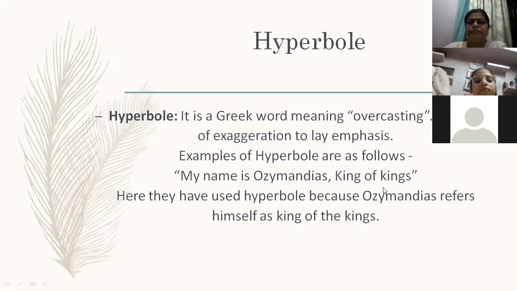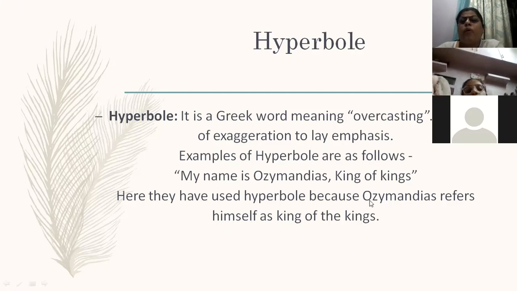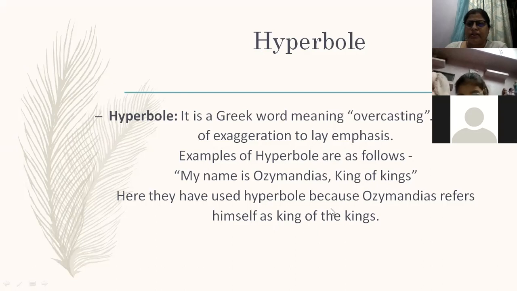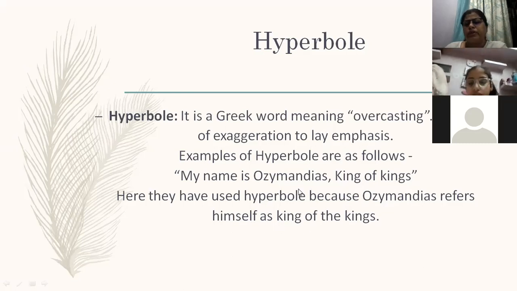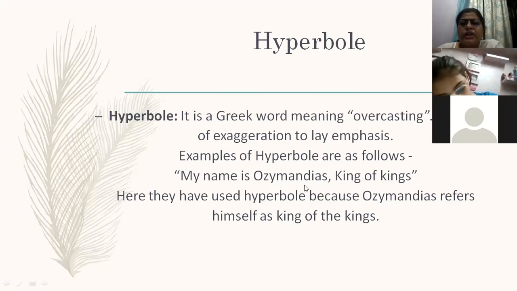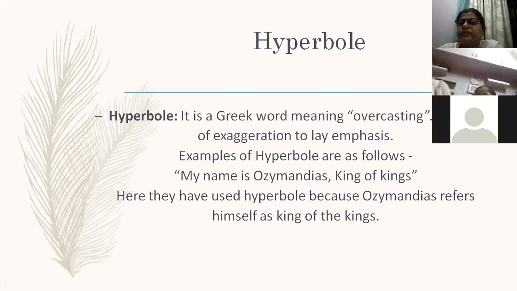Next is hyperbole. Hyperbole means overstating, when we exaggerate something to lay emphasis, we call it hyperbole. My name is Ozymandias, King of Kings. Here he himself is calling himself King of Kings. This is called hyperbole, when we are actually exaggerating something.